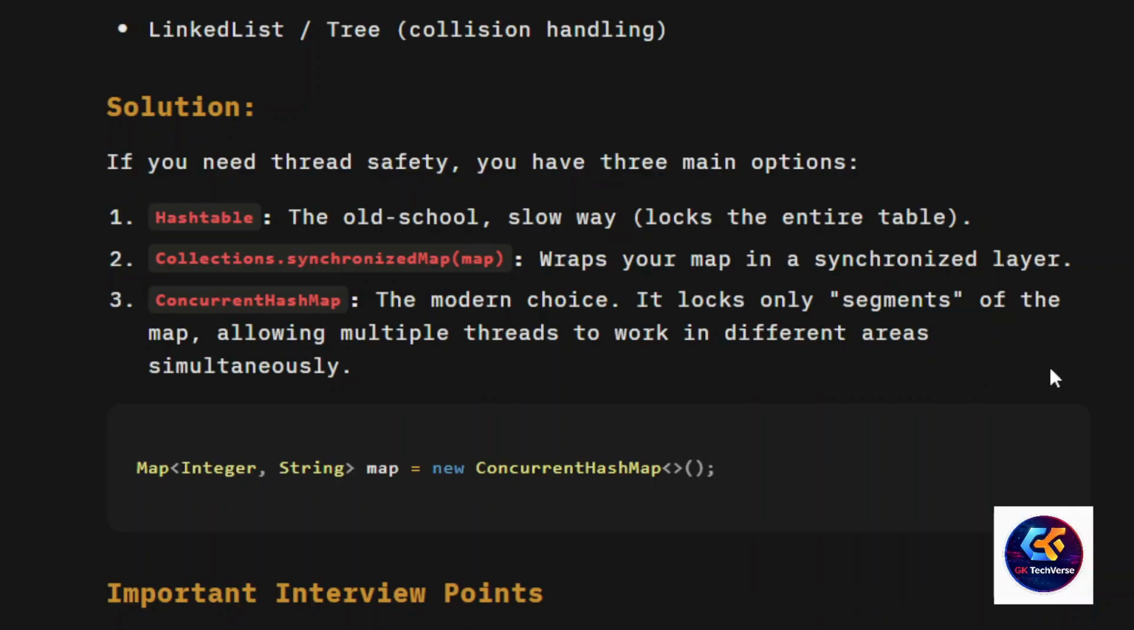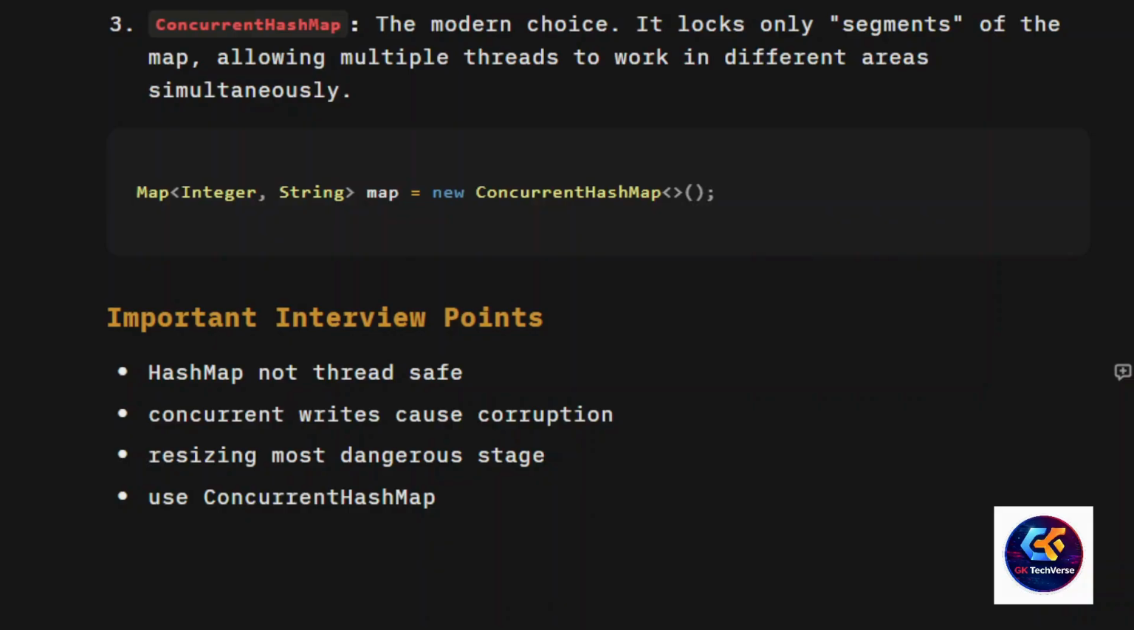In real enterprise solutions, like payment systems, we store transaction metadata in memory. If HashMap is used with multiple threads, duplicate transactions happen, reconciliation mismatches and system failures increase. That's why enterprise systems use ConcurrentHashMap. Important interview points you need to remember: HashMap is not thread safe. Concurrent writes cause corruption. Resizing is the most dangerous stage. Use ConcurrentHashMap.